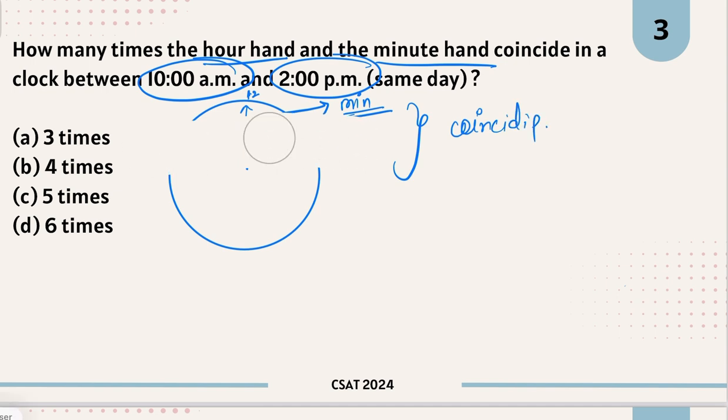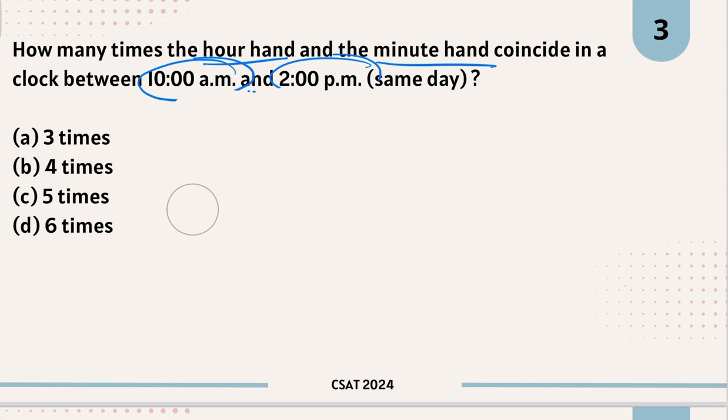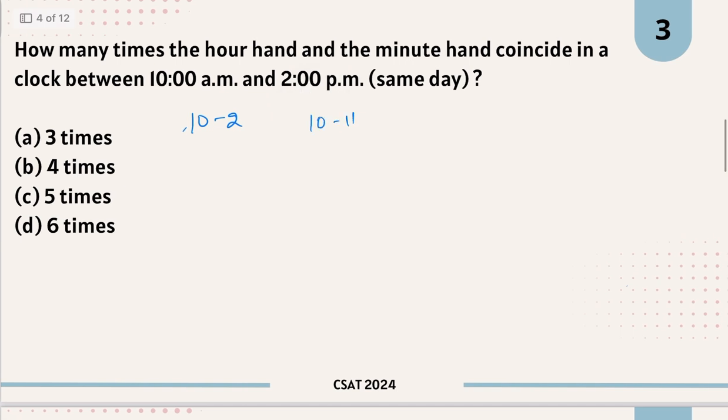So now let's say our time is from 10 a.m. to 2 p.m. This is given to us. So in the range of 10 to 2, you have 10 to 11, 11 to 12, 12 to 1 and 1 to 2. You have 4 hours, right?